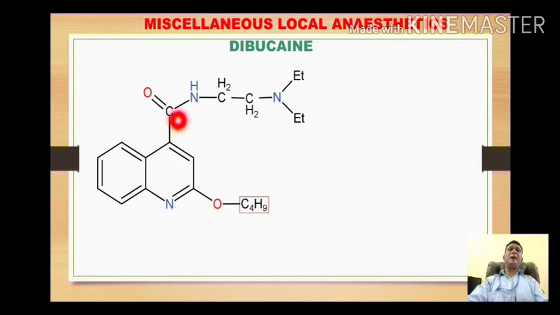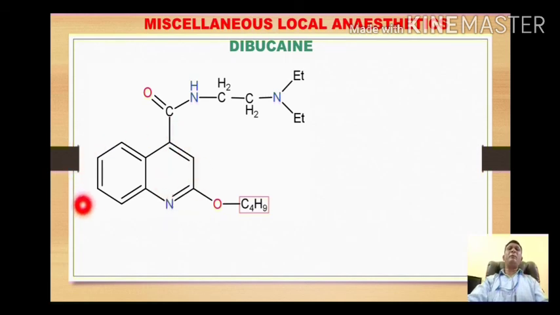Now this carbonyl carbon of the amide is attached directly with the aromatic ring, and in this case this aromatic heterocycle is the quinoline ring, which consists of a butoxy group at position number 2. For quinoline the numbering is 1, 2, 3 and this is number 4.